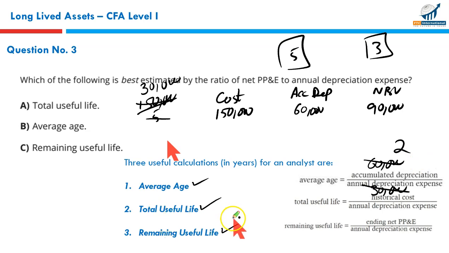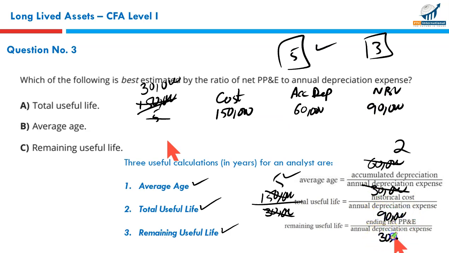What is the total useful life? We know it's 5 years, but using this formula we can find out. Historical cost is 150. Annual depreciation charge is 30. Exactly 5 years there. What is the remaining useful life? Ending net property, plant and equipment, net book value, is 90.